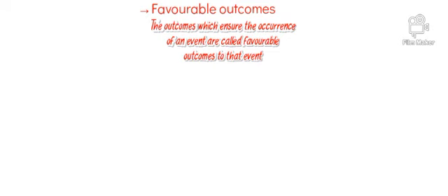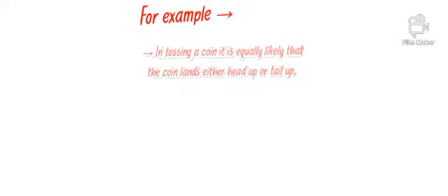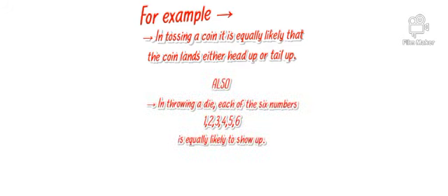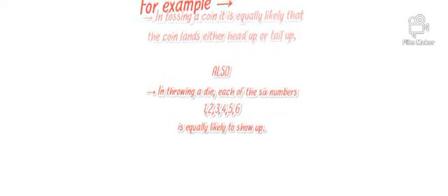Next is favorable outcomes. The outcomes which ensure the occurrence of an event are called favorable outcomes to that event. For example, in tossing a coin, it is equally likely that the coin lands either head up or tail up. Also, in throwing a die, each of the 6 numbers 1, 2, 3, 4, 5, 6 is equally likely to show up. Are the outcomes of every experiment equally likely? Let us see.